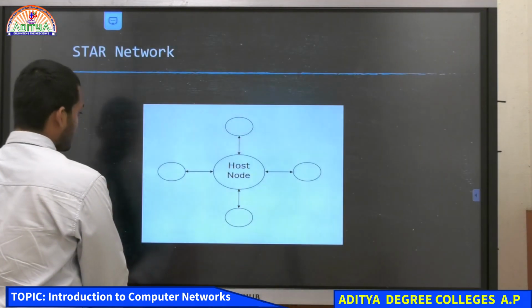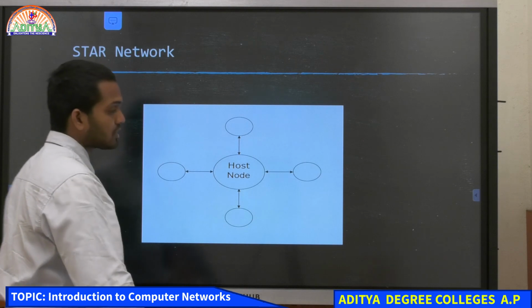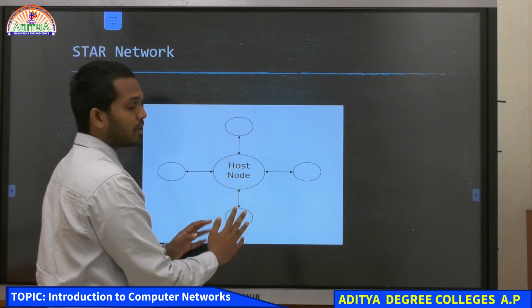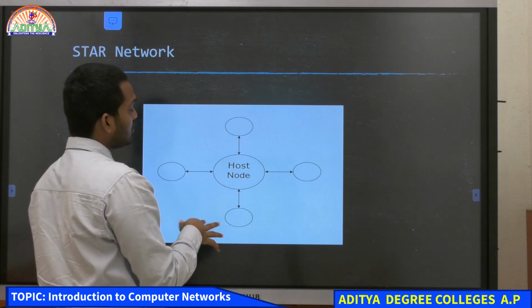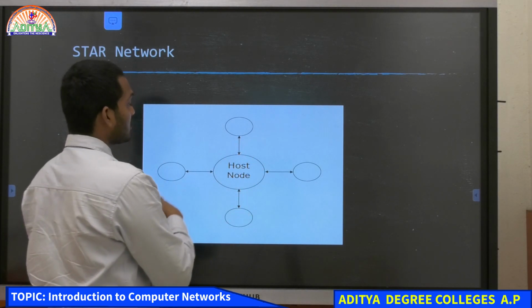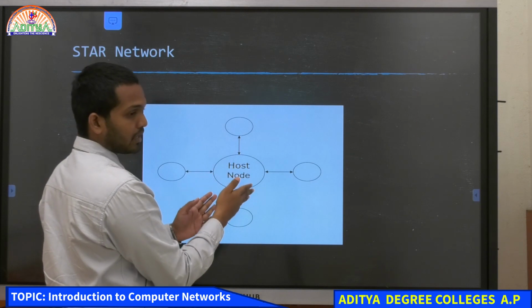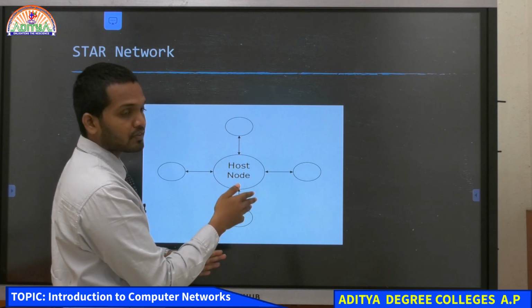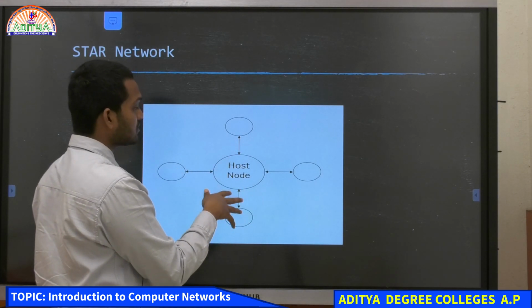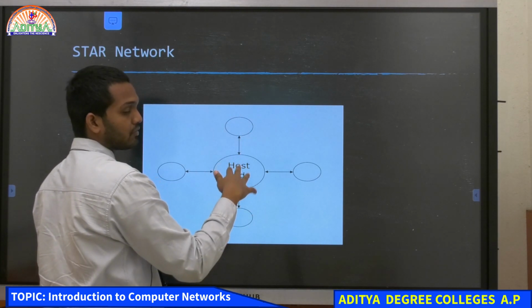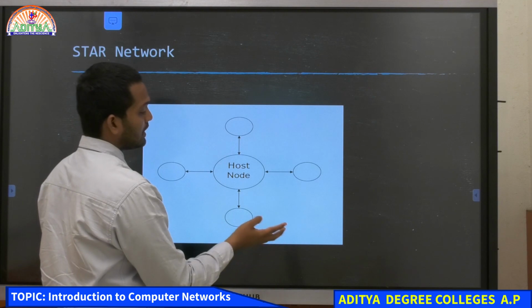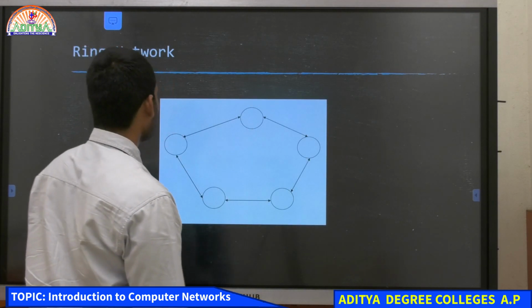So in the star network, what are we having? We have only one point to which all the other computers are connected, and whoever wants to send data, they'll just put it into the main node or the point at which the data transmission starts. From this point, wherever it has to reach, that computer identifies that data and it will collect that data or accept that data.